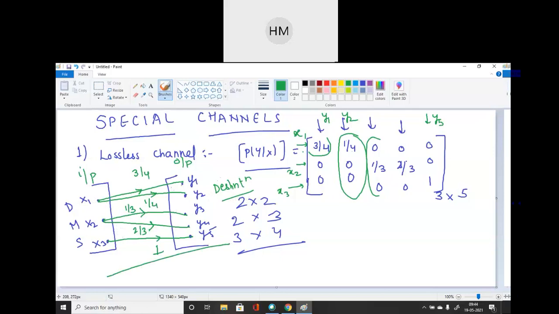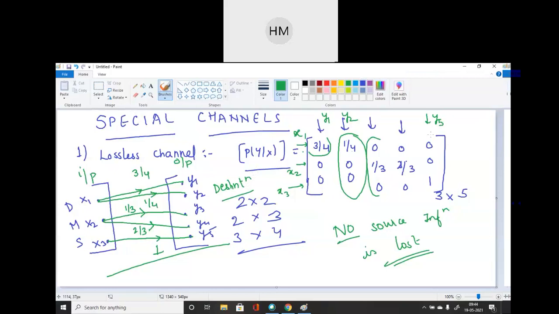No source information is lost. Whatever information the source has, it will transmit all of it. Okay? No source information is lost in transmission, which is very important. No source information is lost in transmission. So next type of channel we will study.